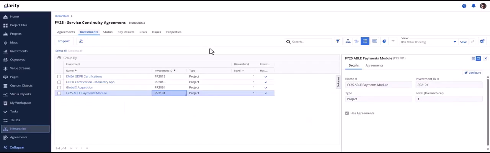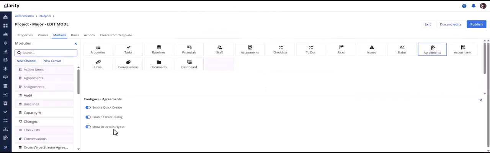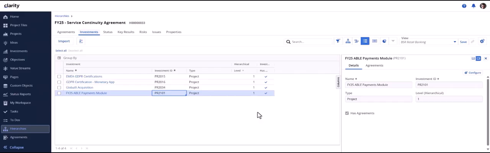Agreements on hierarchies. Users will be able to view agreements in the details flyout of the investment module within hierarchies based on the investment level blueprint. If the underlying investment blueprint has the agreements module with show in details flyout toggle enabled, then we will be able to see the agreements module in details flyout, as is the case with FY25 able payments module project.